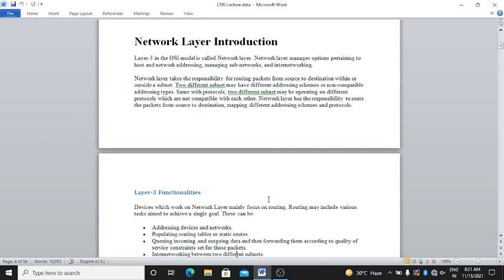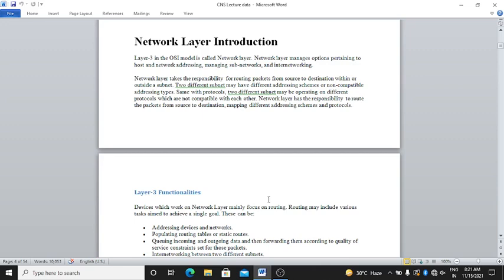Next topic is network layer introduction. This is layer 3 in the OSI model, that is, the network layer. The network layer manages options pertaining to host and network addressing, managing subnetworks, and internetworking.